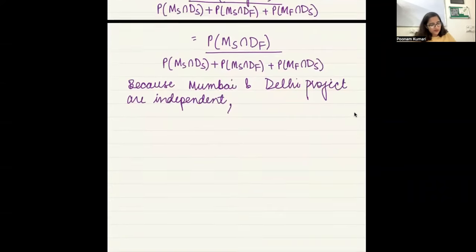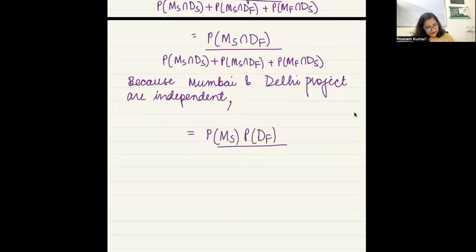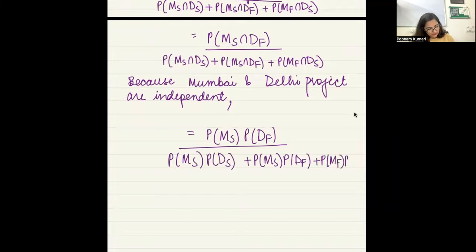Okay. So what is this going to be? Probability of MS times probability of DF. नीचे आप सारे मल्टीप्लीकेशन कर सकते हो. Right?